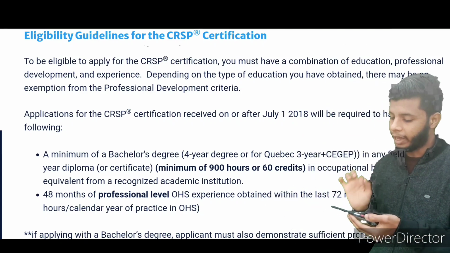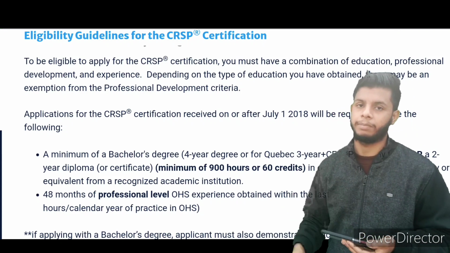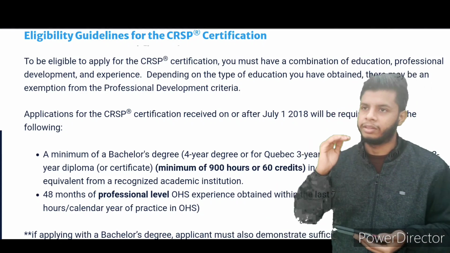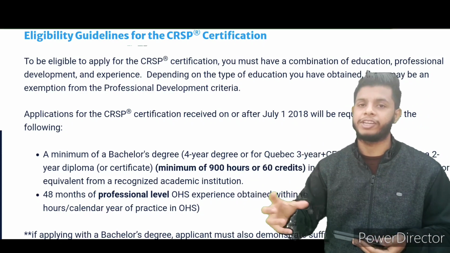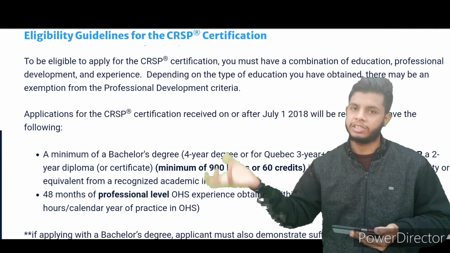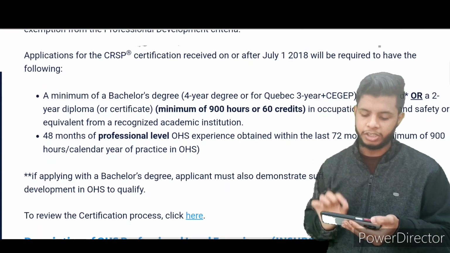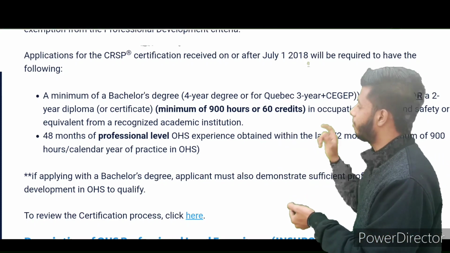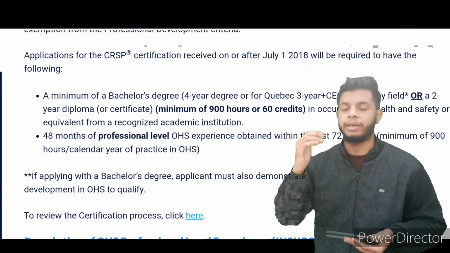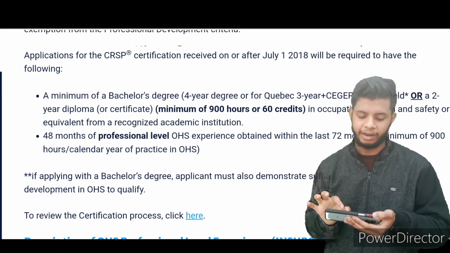Depending on the type of education you have obtained, there may be an exemption from the professional development criteria. Because as you know, there is an exemption. If you don't want to go through ASP, if you have a CRSP qualification, then you can directly approach CSP. So the same will be applicable here. They will be giving one list to you. Applications for the CRSP certification received on or after July 1, 2018 will be required to have the following. It means those applying after 1 July 2018 need to fulfill that criteria.